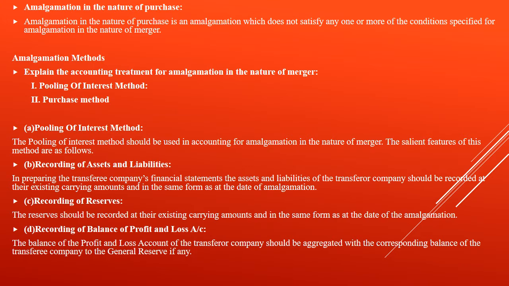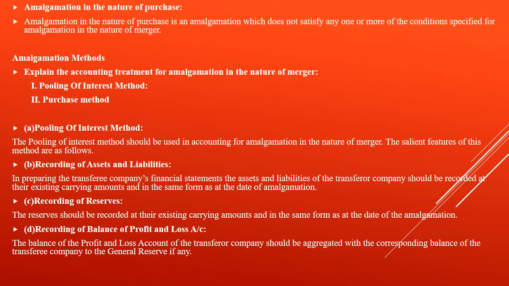Okay, then amalgamation methods. Explain the accounting treatment for the amalgamation in the nature of merger. There are 2 ways: one is the pooling of interest method and the other is the purchase method. Under the pooling of interest method, it should be used in accounting of amalgamation in the nature of merger. The salient features of this method are as follows.